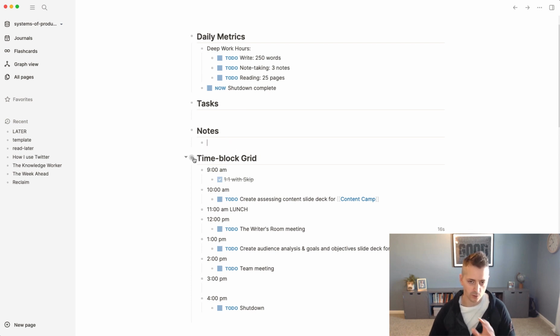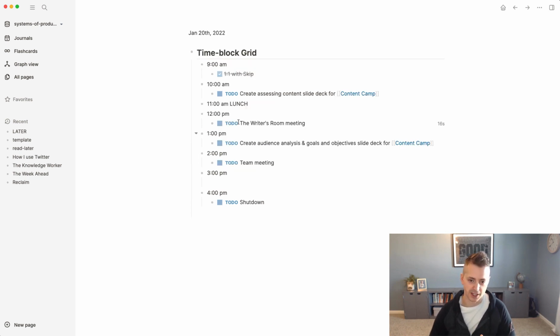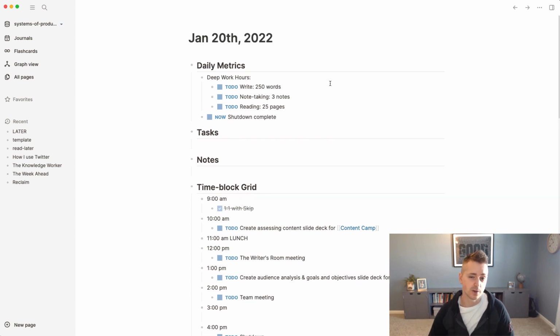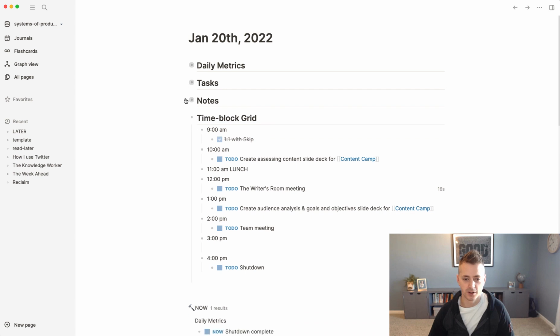So what does it mean by block level? That's what it means. Every single bullet is a block that I can go into and just focus in on. That was kind of the problem with the daily note in Obsidian: if I were to write a lot of notes in there, it would be really difficult to read because it's all on this one page. You can see even this is quite a bit of information, but I am allowed to minimize them.